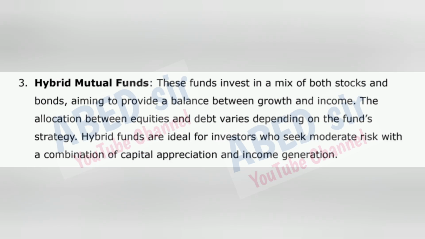3. Hybrid mutual funds. These funds invest in a mix of both stocks and bonds, aiming to provide a balance between growth and income. The allocation between equities and debt varies depending on the fund's strategy. Hybrid funds are ideal for investors who seek moderate risk with a combination of capital appreciation and income generation.